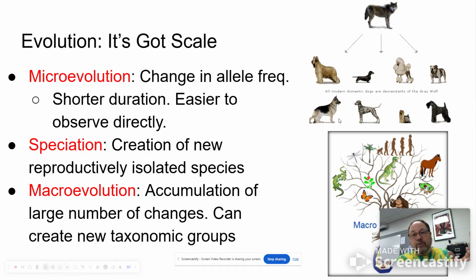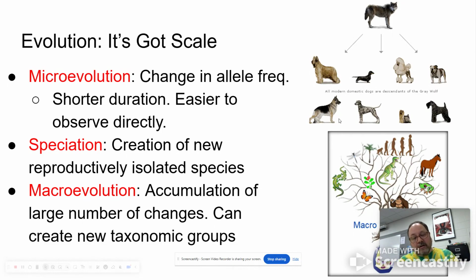Now, up to this point, we focused mostly on evolution at a smaller scale. It's referred to as microevolution, where we track changes in allele frequency. That's what the Grants did with their experiments looking at the finches in the populations on the Galapagos Islands. We can look at allele frequency changes pretty readily in populations, and there's extensive research looking into that. What that does is track the frequency of alleles in populations to see how those frequencies change over time.